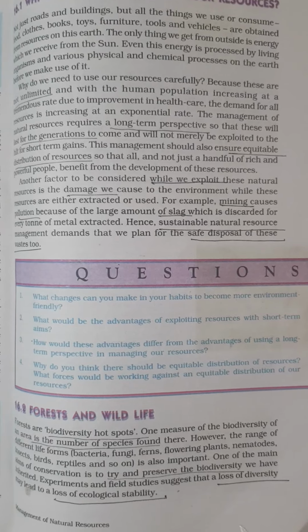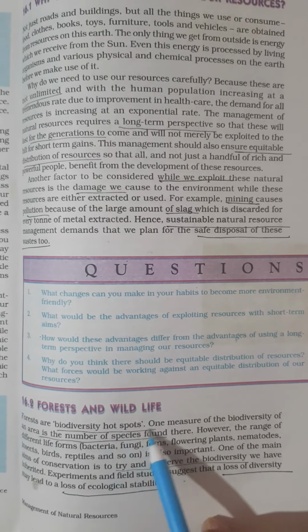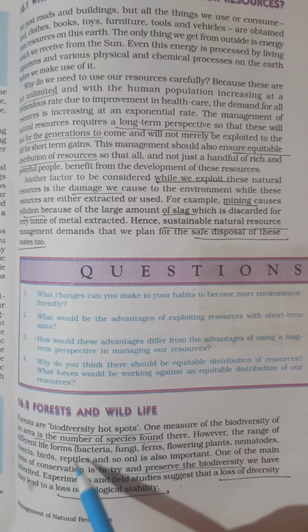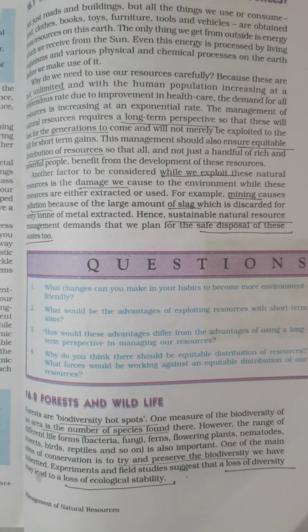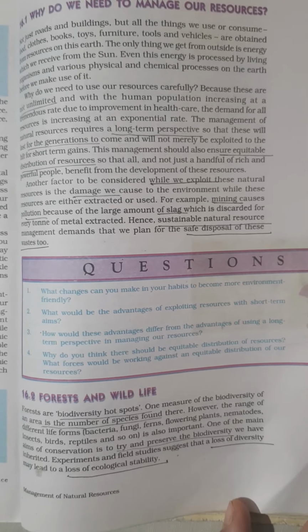Next, coming to forests and wildlife. Forests are the biodiversity hotspots. What is a hotspot? An area which has the maximum amount of biodiversity. So we need to protect them so that our ecosystem is stable and the food chain is maintained and regulated.